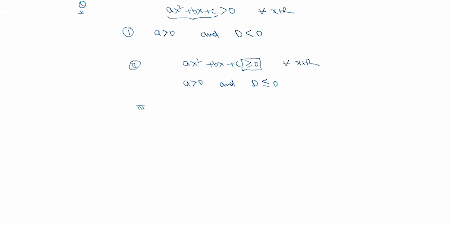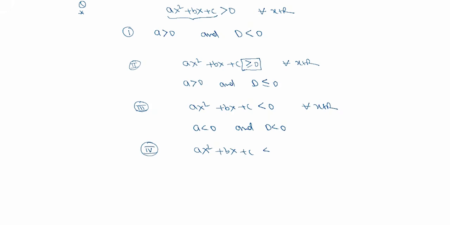Now the third case can be a quadratic expression ax square plus bx plus c less than 0 for all x belongs to R. So a quadratic expression is always negative when a is less than 0 and D is less than 0. And the fourth one is a quadratic expression ax square plus bx plus c less than or equal to 0 for all x belongs to R.